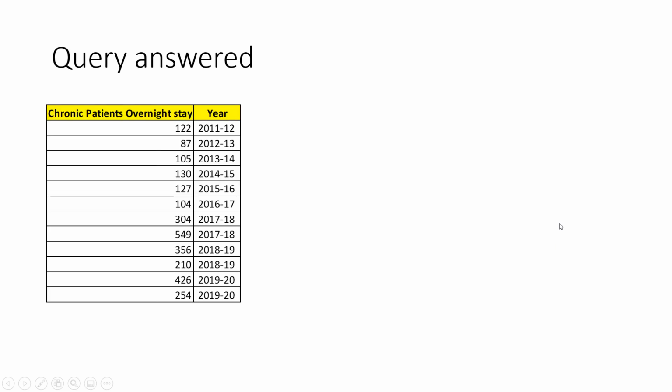So by connecting these two ontologies, when I ran the data set which we found of chronic disease, we found that after 2016 and 2017, when those programs were launched, there was an impact on the per day patient of chronic. So here we can see that there is an increase in the value because of the program. As government was spending more money, people were actually coming to the hospital for getting treatments. But with time, this also reduced. Which is a good thing, that there is a positive effect of the program.